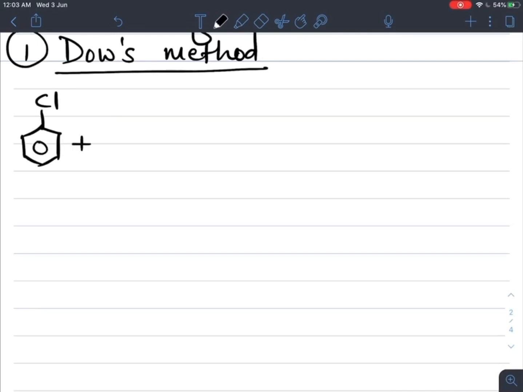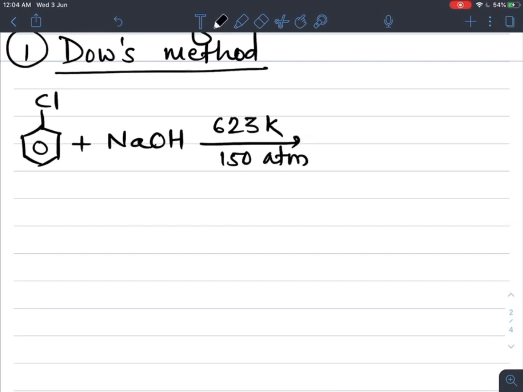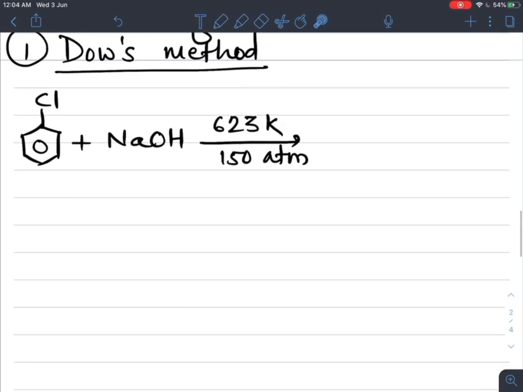So chlorobenzene, when treated with sodium hydroxide, that is the base, under high temperature and pressure, about 623 Kelvin temperature and about 150 atmospheric pressure, the bond breaks from here, and this chlorine is replaced by taking these 2 electrons, and the hydrogen is removed from this place and combined with this OH, which we'll see in detail in the mechanism part.